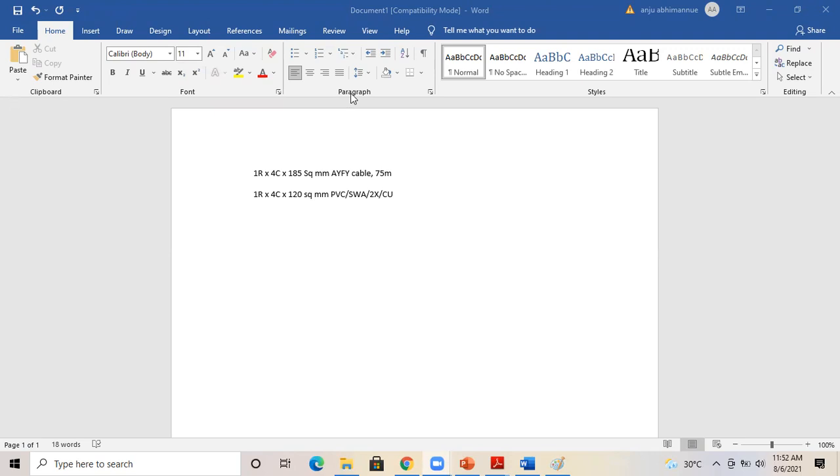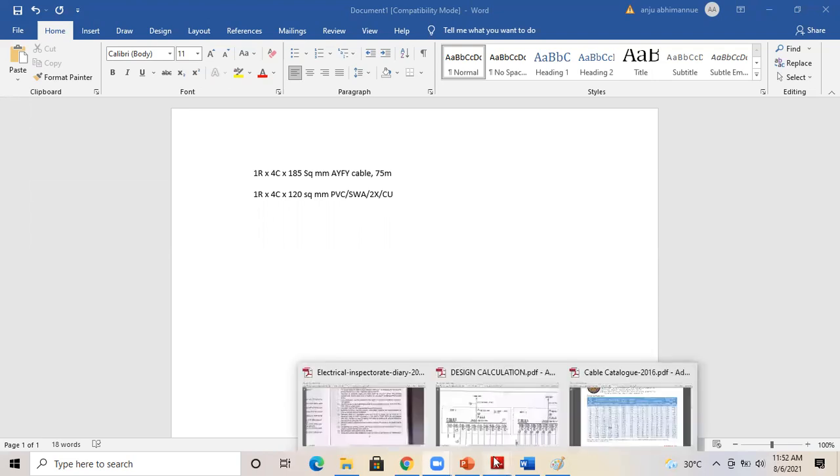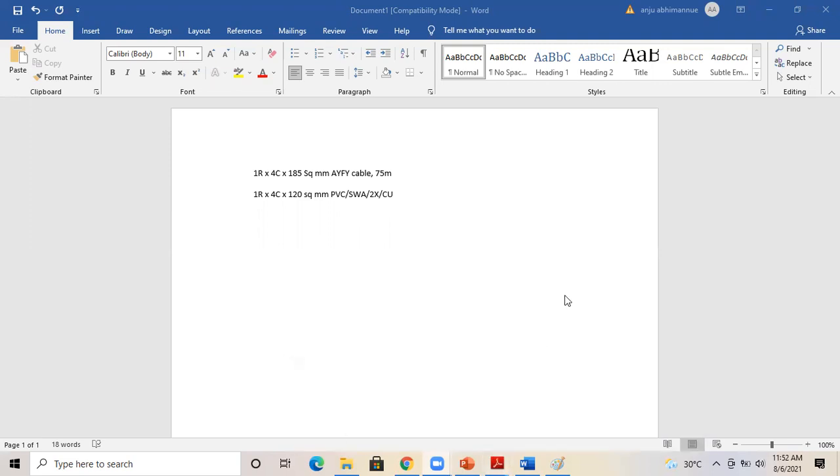When it is aluminum, it is appropriate like A2XFY or A2XWY. So this is normally the procedure to represent it in the single line diagram. Whenever you prepare the single line diagram, try to follow this method. Then whoever is viewing this diagram will get an idea of the number of runs, and the distance also has to be mentioned.